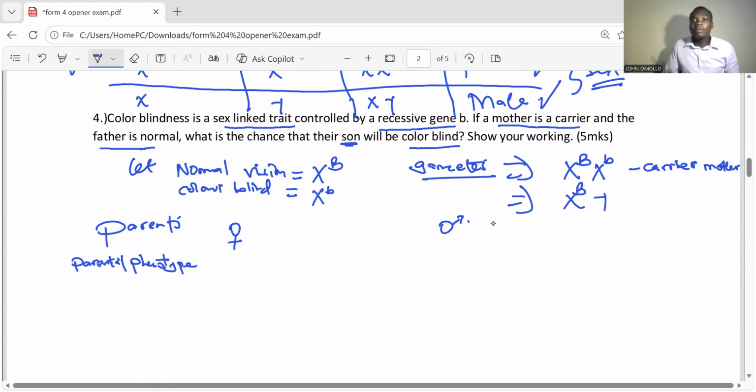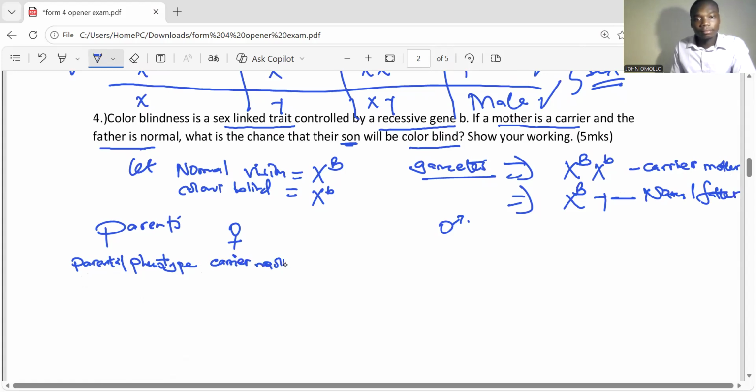Are you getting that? It is a trait that is controlled by a recessive gene. Now let's continue. If a mother is a carrier and the father is normal, so this is a normal father and that one is a carrier mother. So for the parental phenotype, we have the carrier mother, and the father is normal.